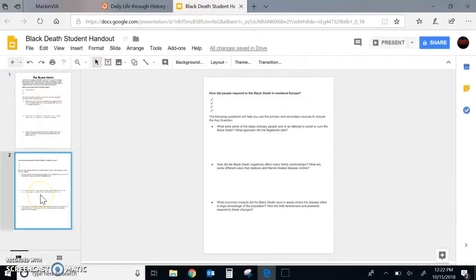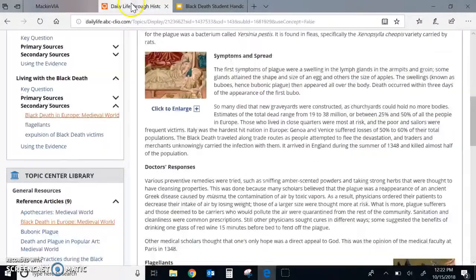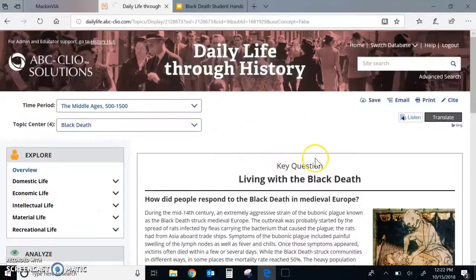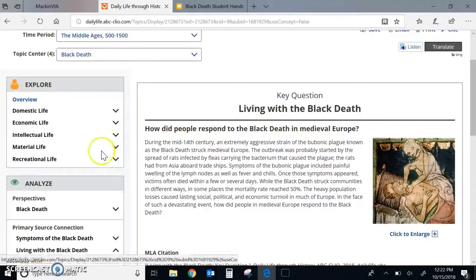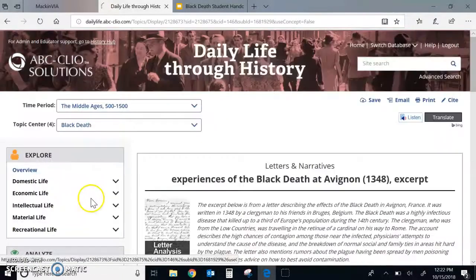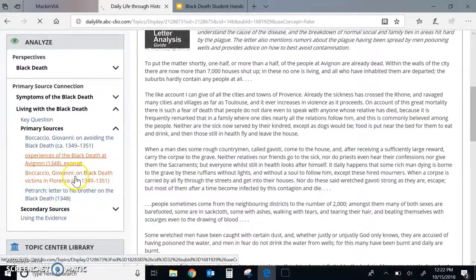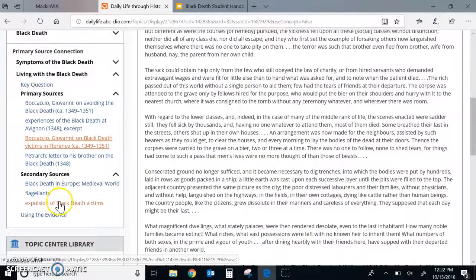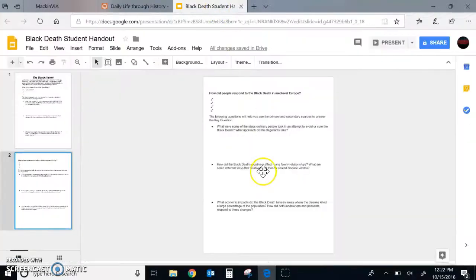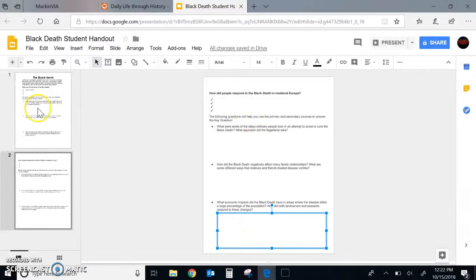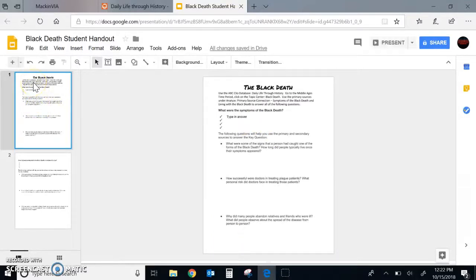The other page of your handout today asks, how did people respond to the Black Death in medieval Europe? That is the second section right here, living with the Black Death. Again, that's the key question we're going to be answering. And to do that, you need to click on, once again, primary sources. Here's some letters that were written during the time period. Pretty interesting to read. And then there's also some secondary sources here to read, and then answer these questions. Again, there are boxes for you to type in your answer. Then once you've completed both of those, you can turn it in to your teacher.